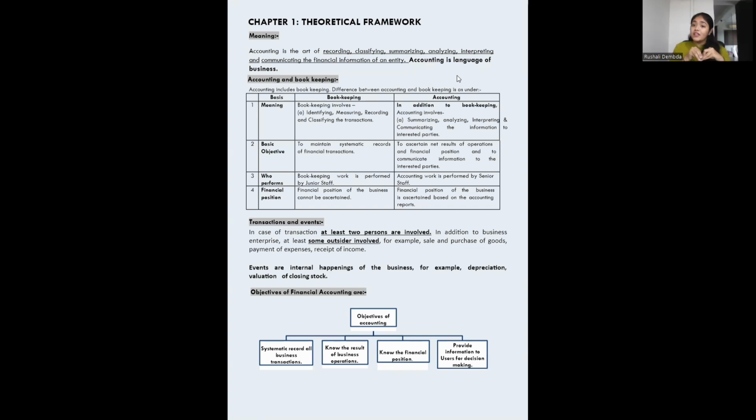We need to know our financial position. How much cash is there? What is my value till today? What is the position of my business? How much is it earning? All these things can be learned by doing accounting. All these things can be understood by doing accounting.